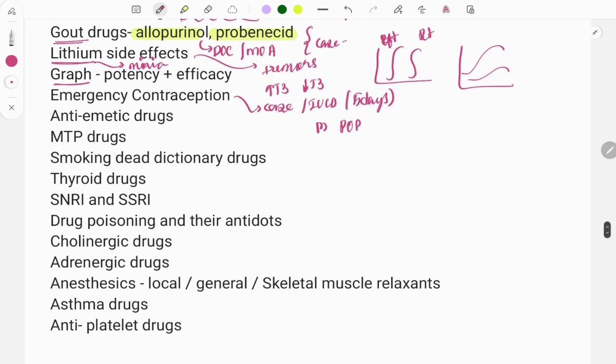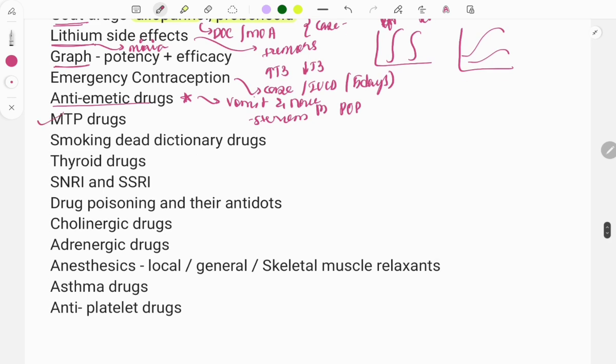Then moving on to the next topic, anti-emetic drugs. Questions are also asked on these, mainly on chemotherapy-induced vomiting and nausea. So what drug will you be using? It is most commonly the setron drugs which are used, ondansetron, then granisetron. Then moving on to the MTP drugs, drugs used in the medical termination of pregnancy. We will most commonly be using mifepristone and misoprostol. So do look at the doses also.